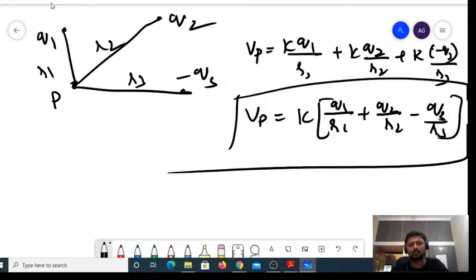For n number of charges, what is the potential, sir? Apply the superposition principle, right? What does the superposition principle say? For force and electric field, it was a vector sum. But here it is a scalar sum. It is directly the addition of the potentials due to every individual charge at a given point, right?